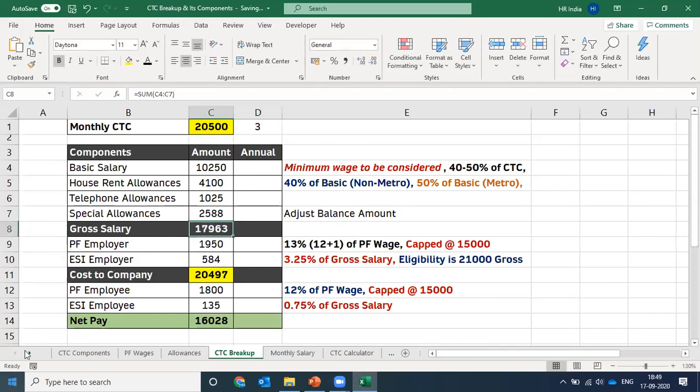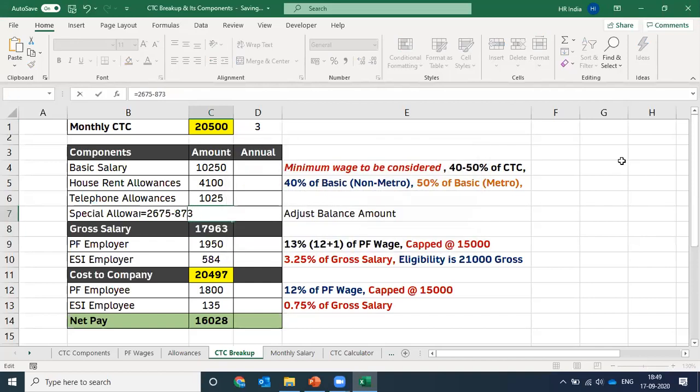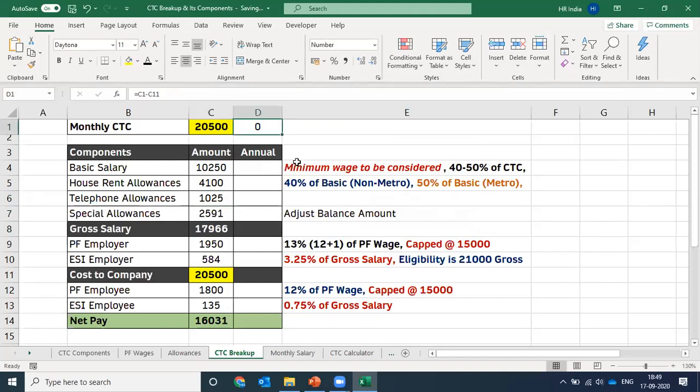Let's do that. So there is again a difference of 3 rupees. Now this time it wants us to add 3 rupees. So let's add that 3 rupees here. And finally, the difference is 0 now, and the CTC amount is the same as what we were looking for.